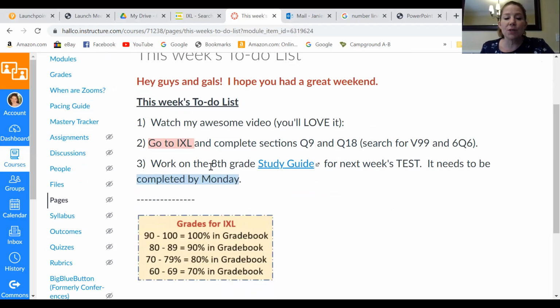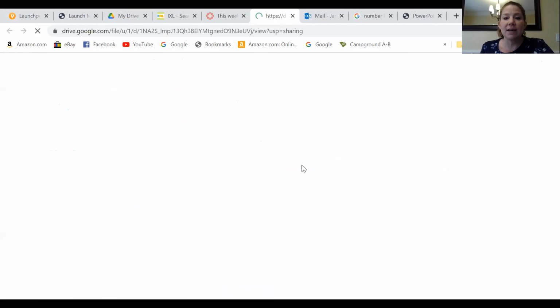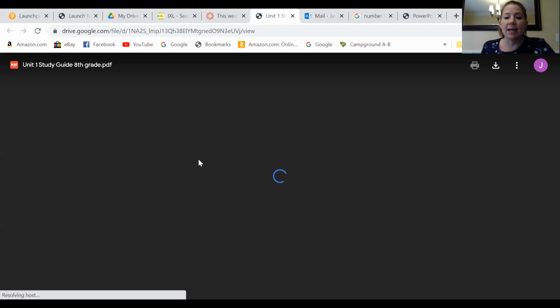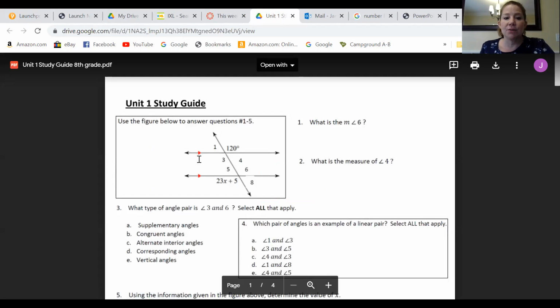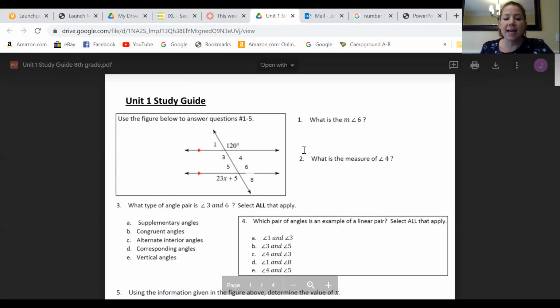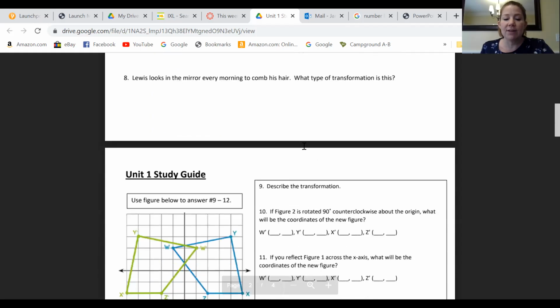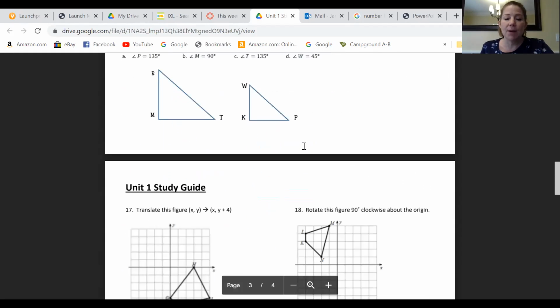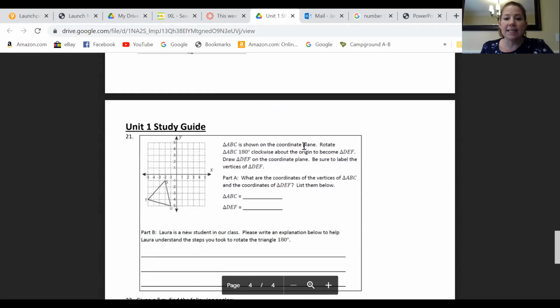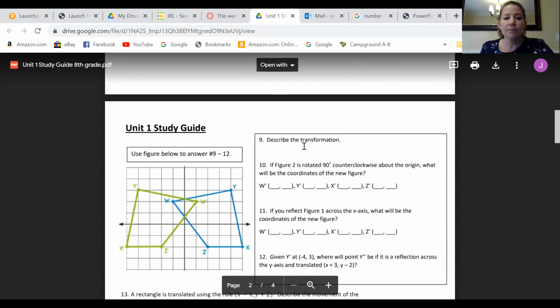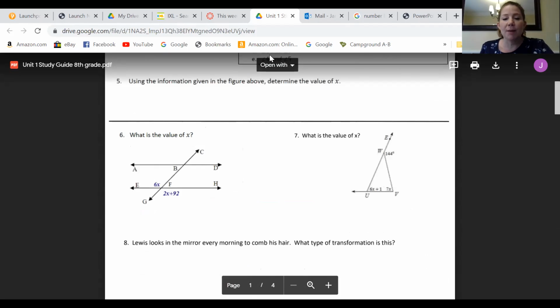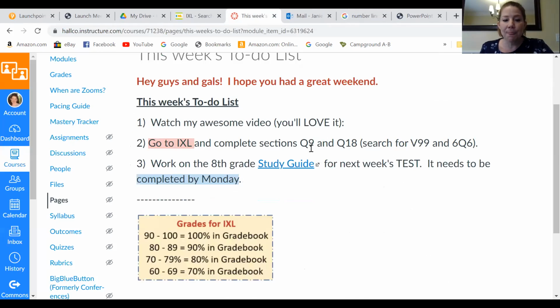And then you're going to work on your 8th grade study guide. When you click on your study guide, it'll bring up this document in your Google Doc, and the test that you'll have next week looks very similar to all of these problems. So you need to print this out if at all possible, and do those practice problems. I would like for you to have it completed by Monday. And on Monday, I'm going to make you a video so you can check your answers.